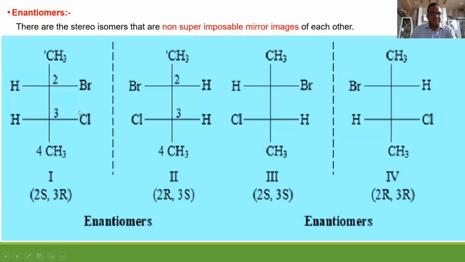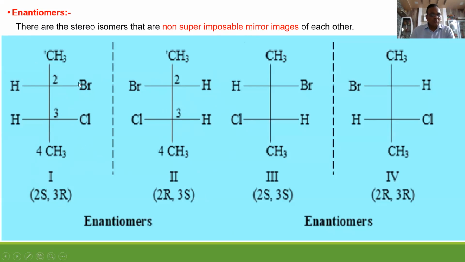Now what are enantiomers? Listen. So enantiomers here: C2 S, that second carbon S configuration, and 3R, that third carbon R configuration. By the same way you can calculate enantiomers. These two are enantiomers because they are non-superimposable mirror images of each other.